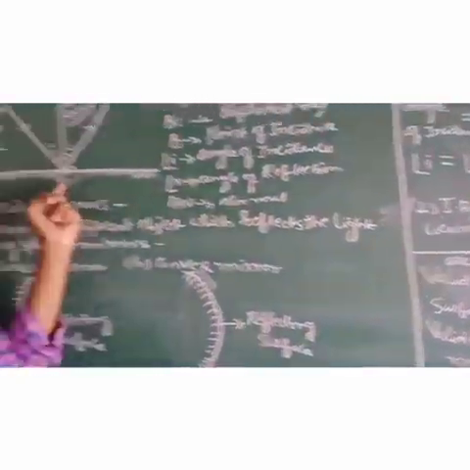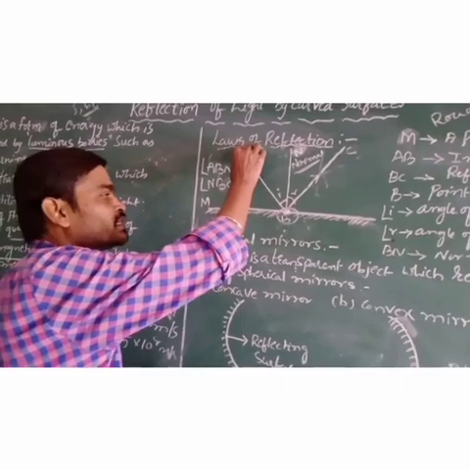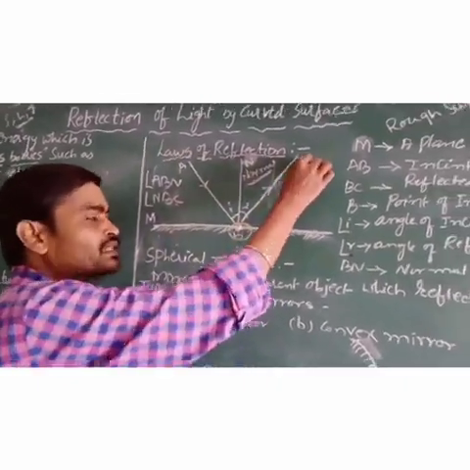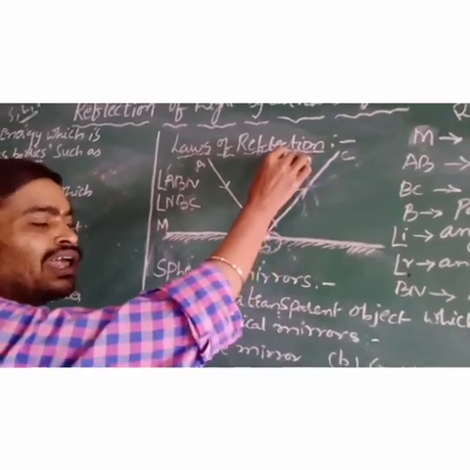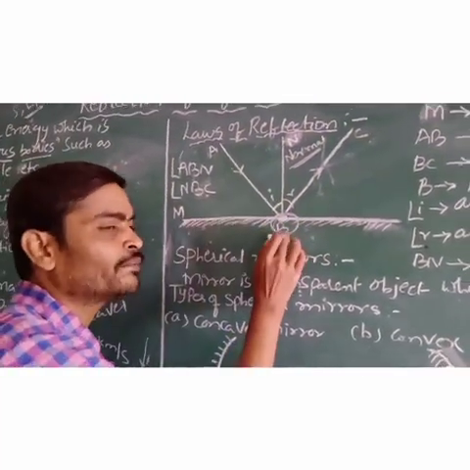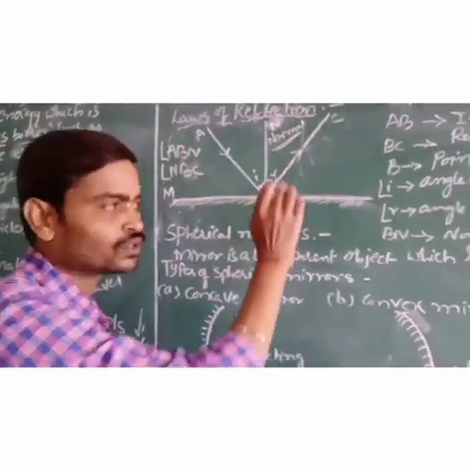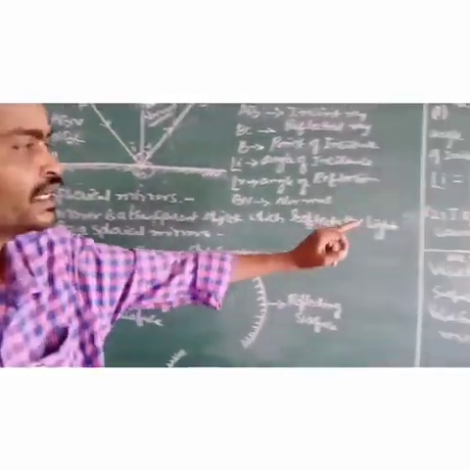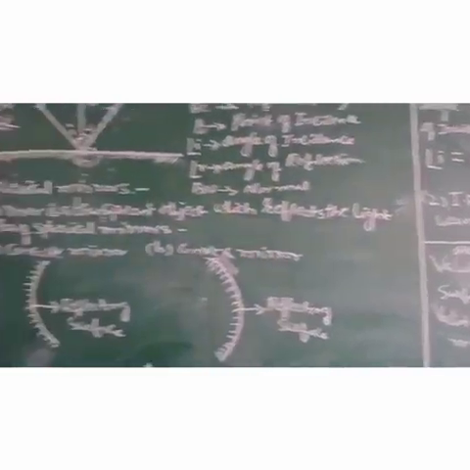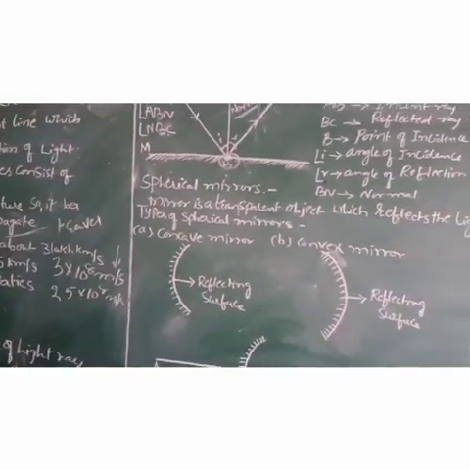You can observe in the diagram: the incident ray is AB, the reflected ray is BC and the normal is BN. All are lying at point B, and this point B is lying on the mirror. That's why we say the incident ray, reflected ray and the normal lie on the same plane. These are the two properties of the laws of reflection.